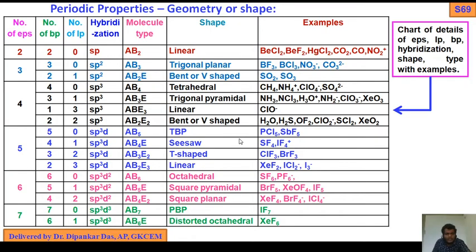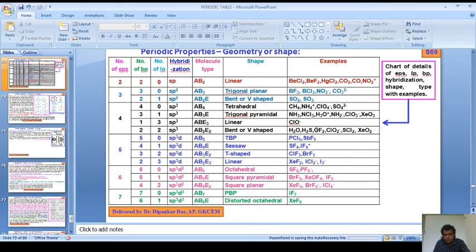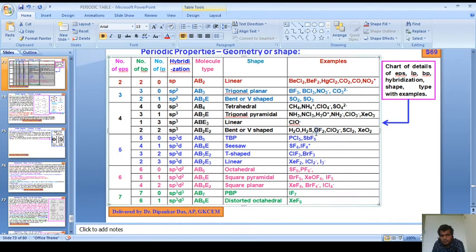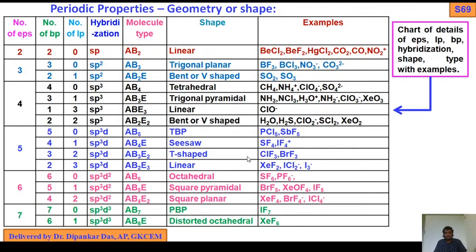So we have H2S, Cl2 minus, SCl2, XeO2. Xenon 8 plus 4, that is 8 by 2, that is 4. Later I will show the structure. There should be bent structure or V-shaped structure. So this is the structure.